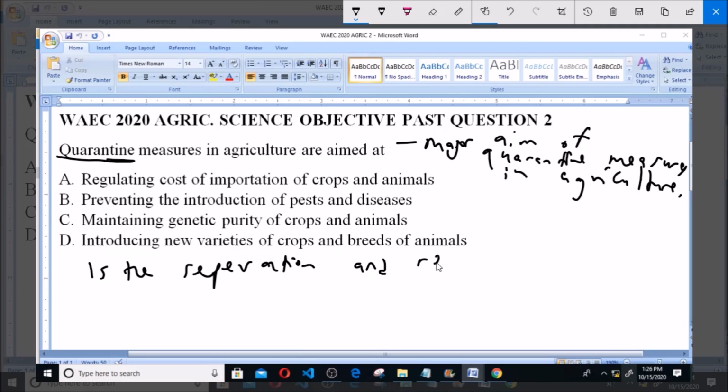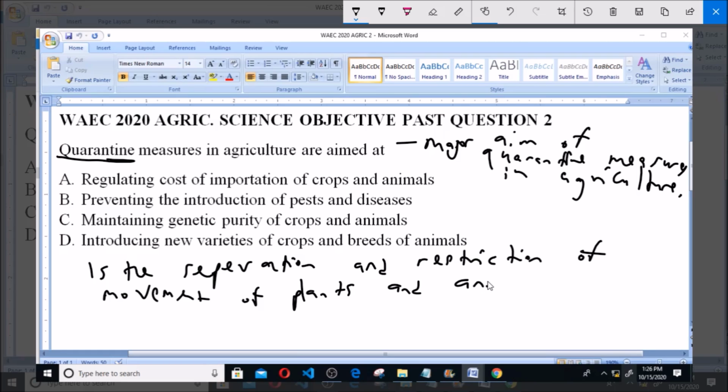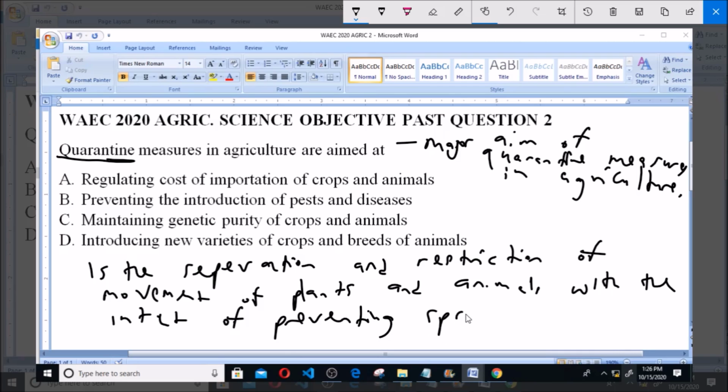and restriction of movement of plants and animals with the intent of preventing the spread of pests and diseases. So that is what quarantine is all about.